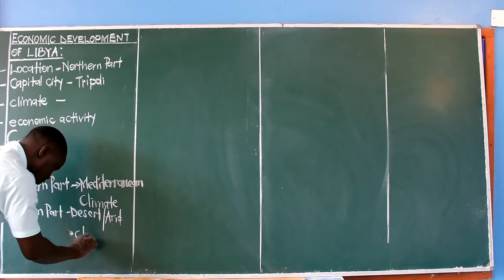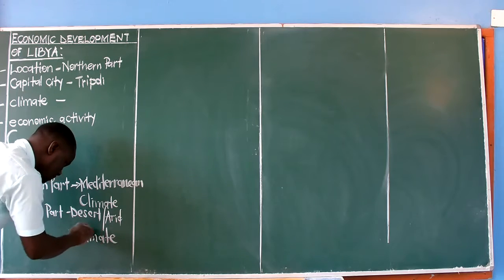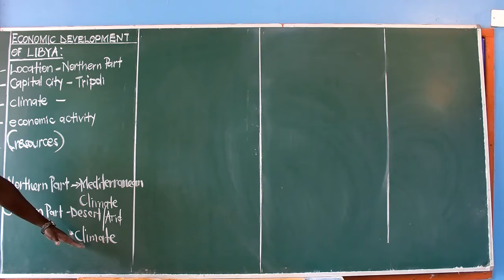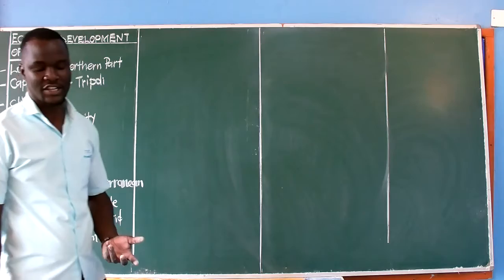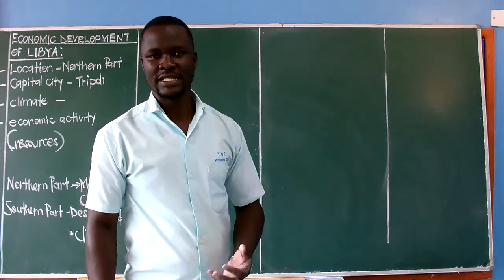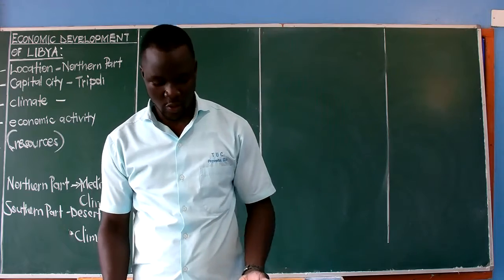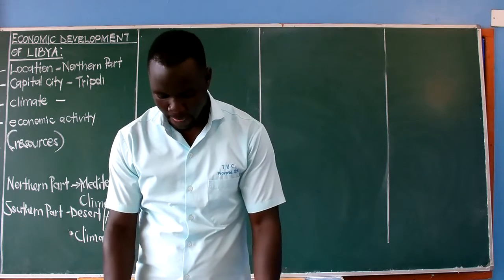That is about Libya. Therefore, we are going to be looking at two things: what takes place in the northern part, and then what takes place in the southern part. Remember, climate plays a key role in the development of a country because it is what determines the economic activities that people are going to be doing in that country.